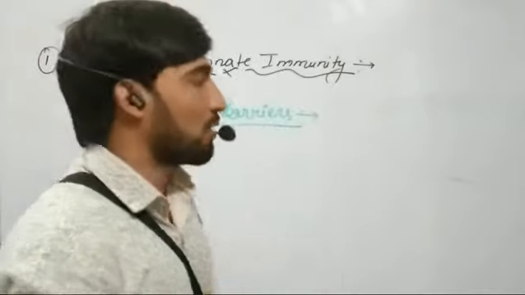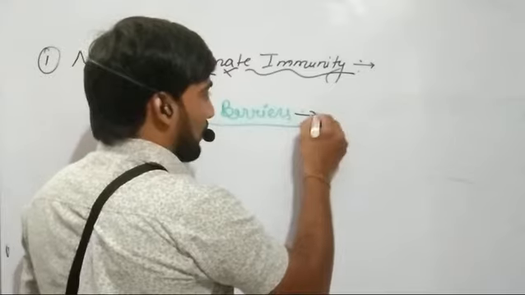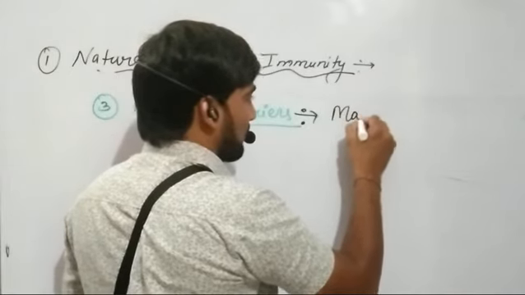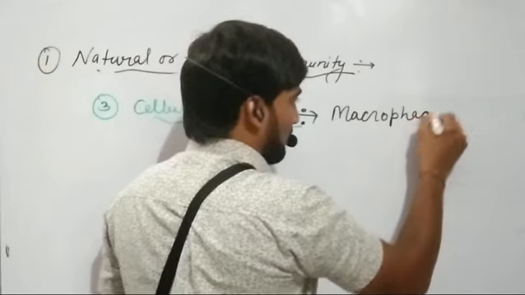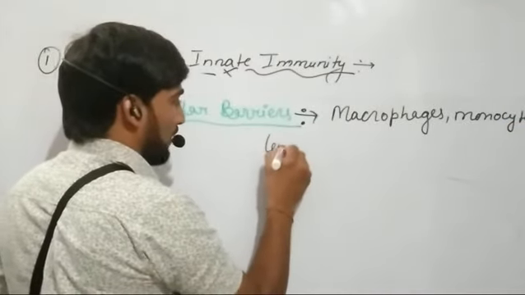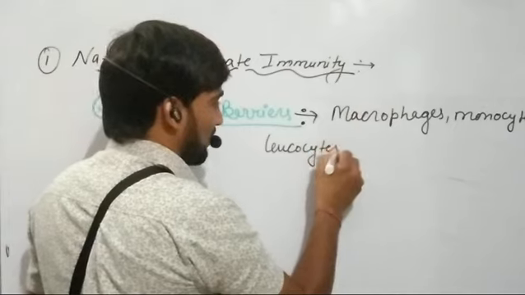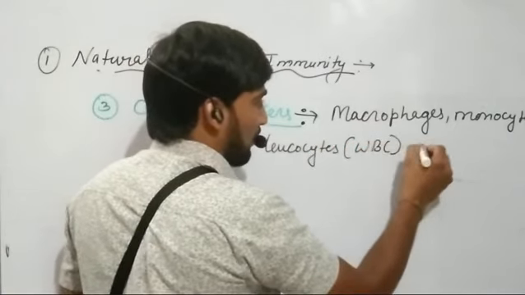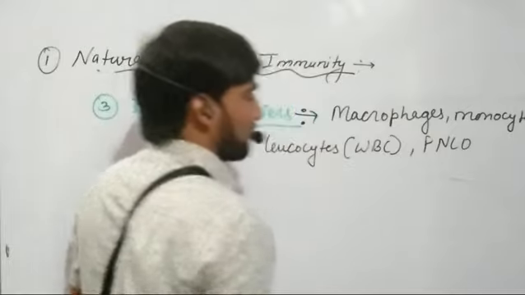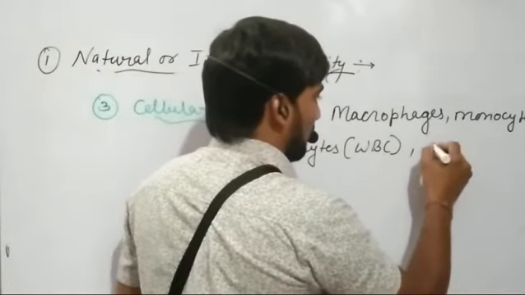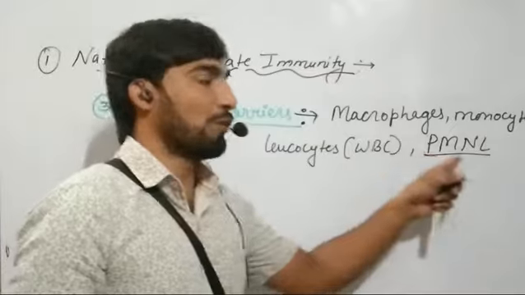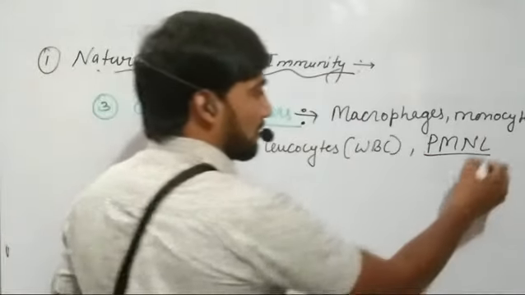This includes the macrophages, the monocytes, leukocytes, that is our WBC cells, and polymorphonuclear leukocytes, that is PMNL. They also carry out the process of phagocytosis.